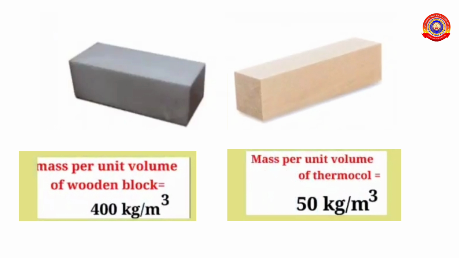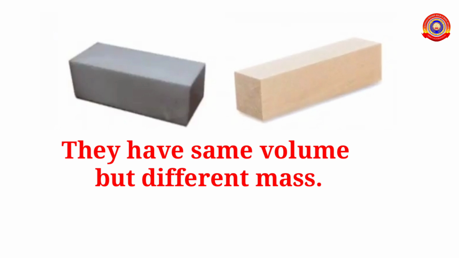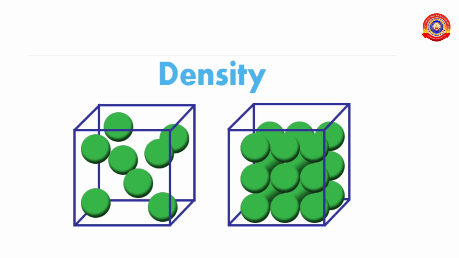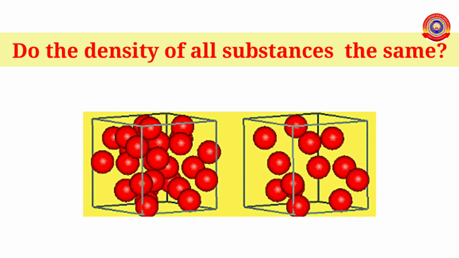In the previous class, we found out the density of a thermocol block and a wooden block. Though having the same volume, the density of wood is greater than that of thermocol. This means that the quantity of matter contained in the wooden block is greater. This is the reason behind the difference in their masses. Is the density of all substances the same?